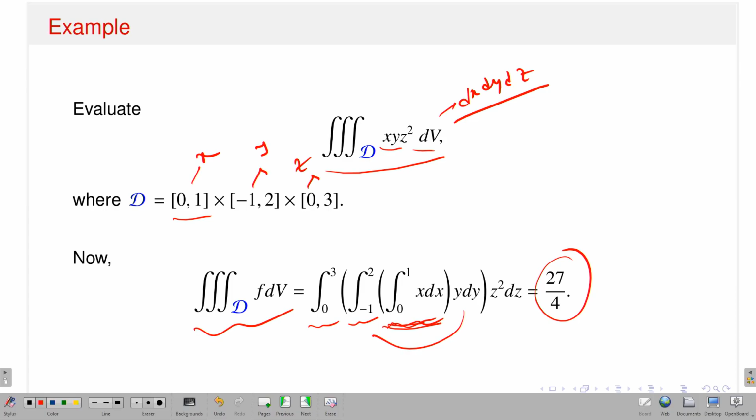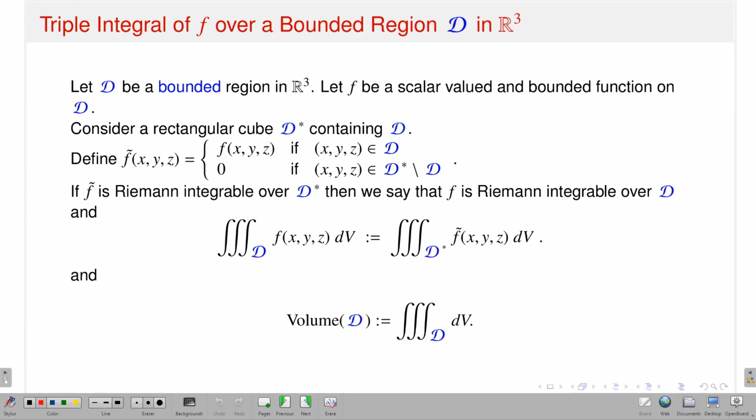When you have combinations, then you need something like the Frobenius theorem to help you calculate the triple integral. I will give one example there. Okay. So next, as I said, this is the definition. Whatever definitions I have discussed are for a function defined on a rectangular cube.